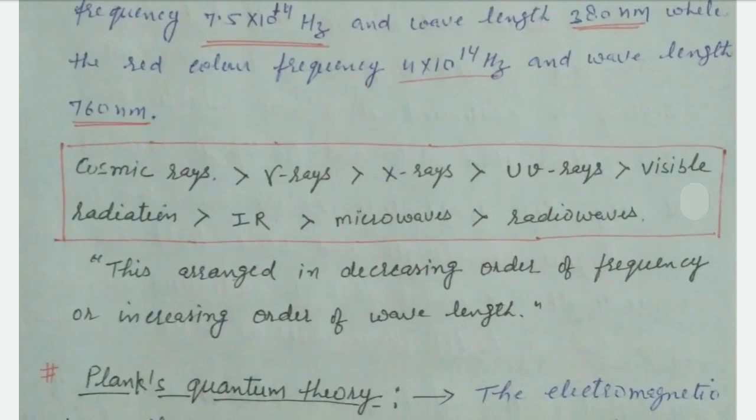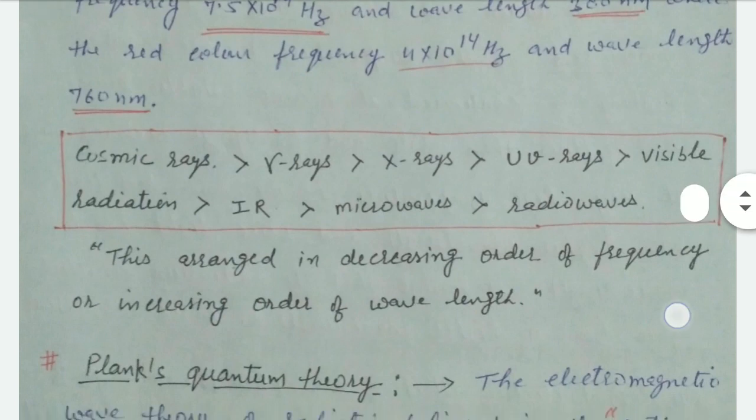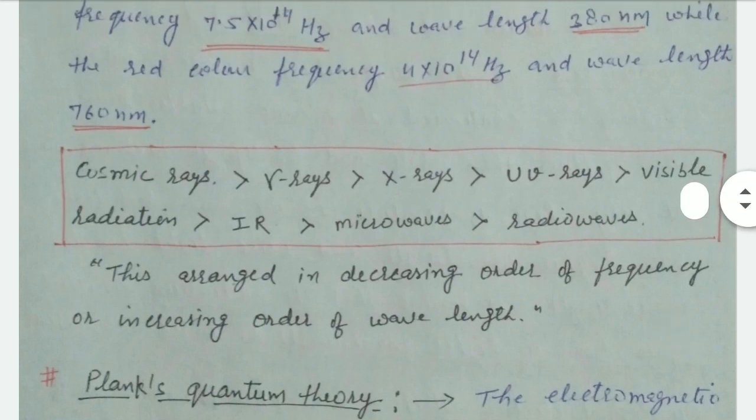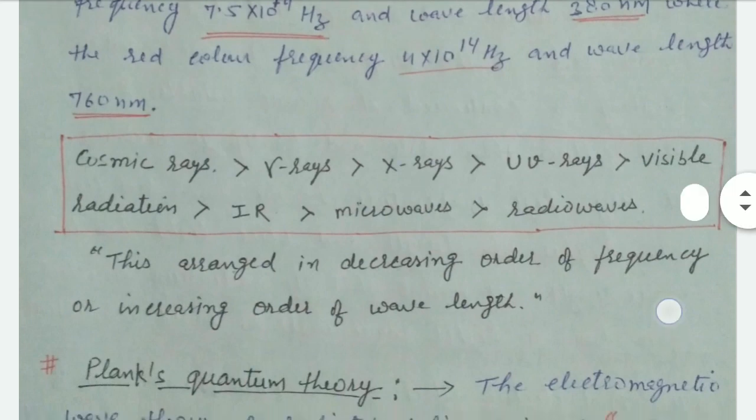This arrangement is in decreasing order of frequencies or increasing order of wavelength. It means the frequency of cosmic rays is highest and the frequency of radio waves is lowest. On the other hand, the wavelength of radio waves is high and of cosmic rays is low.